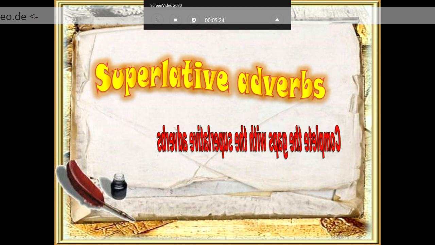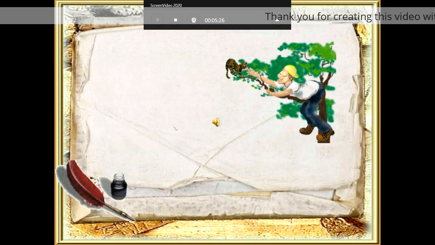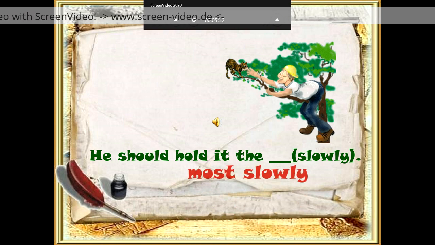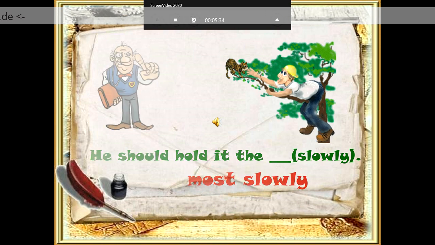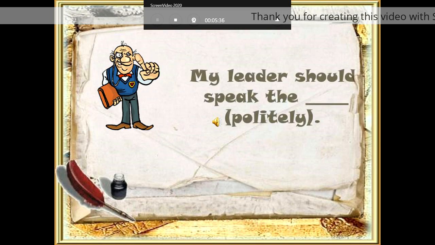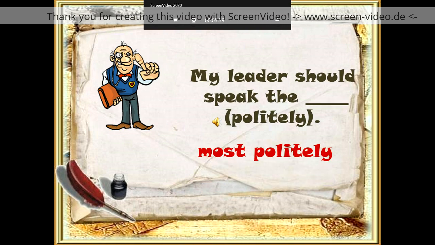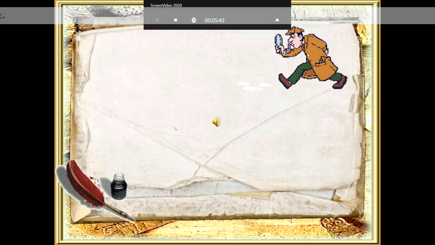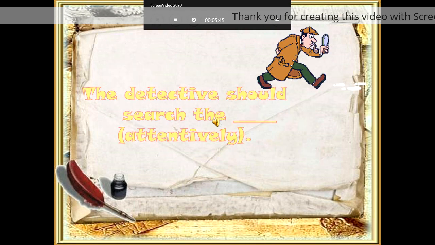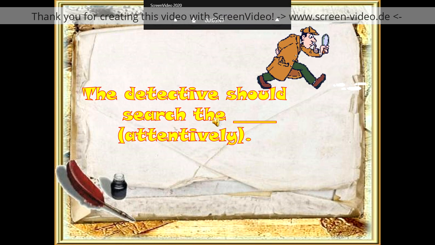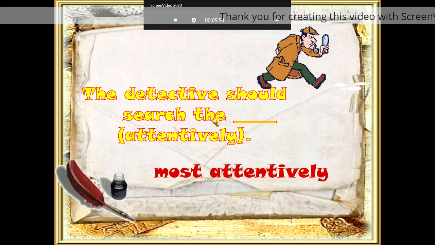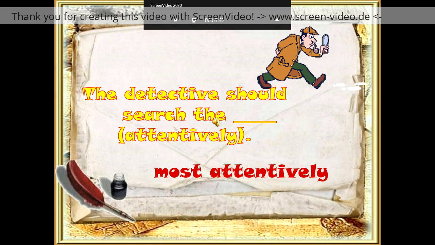Complete with the superlative adverb. He should hold it slowly. It will be the most slowly. Very good. My leader should speak politely. It will be the most politely. The detective should search attentively. It will be the most attentively. And if you remember, the detective is the person who is searching for the crime and who did it.